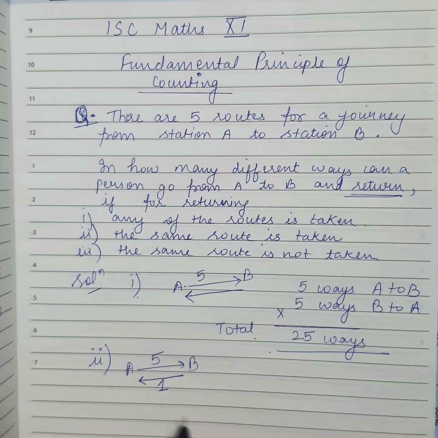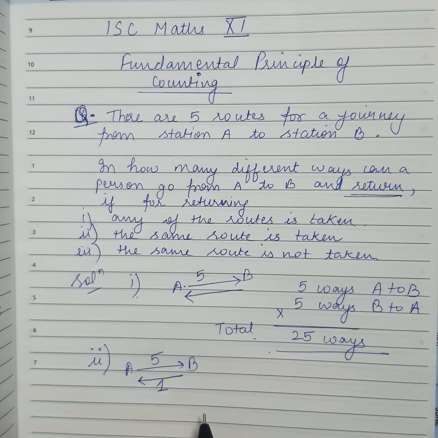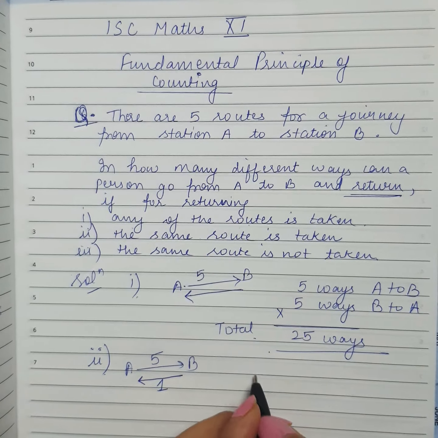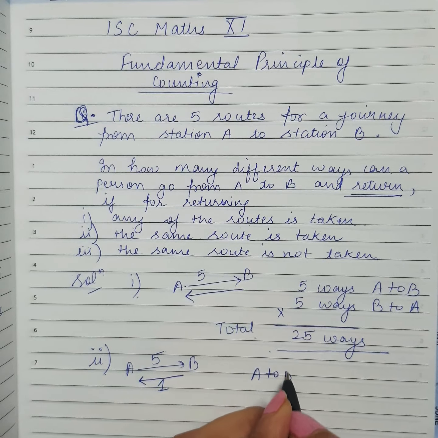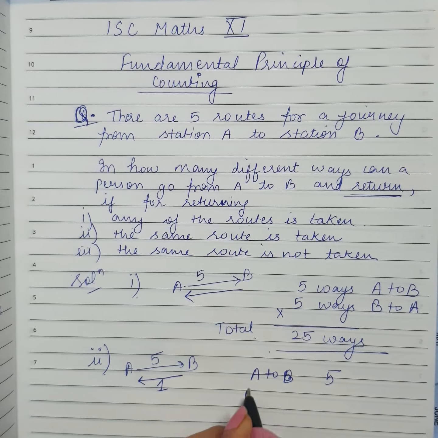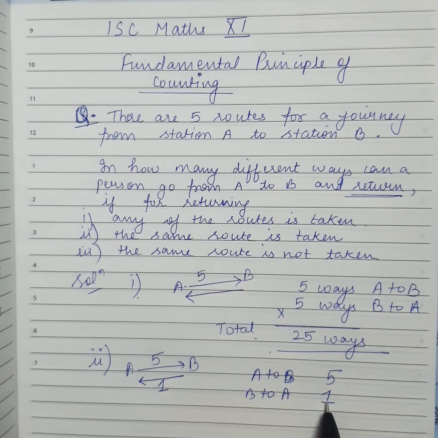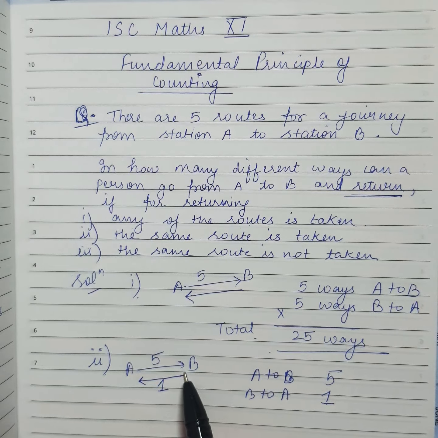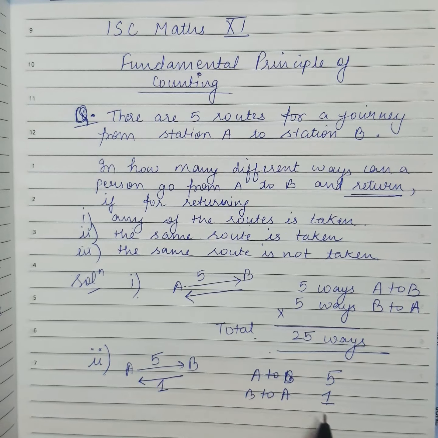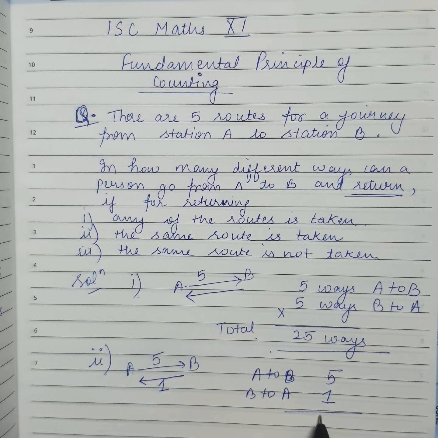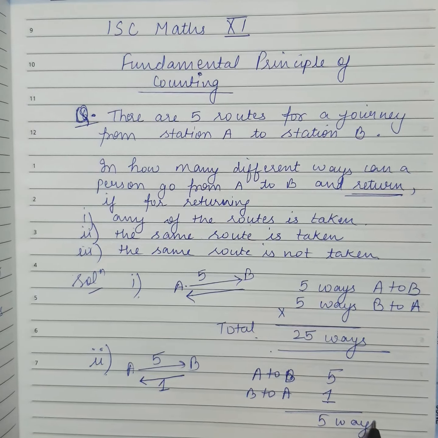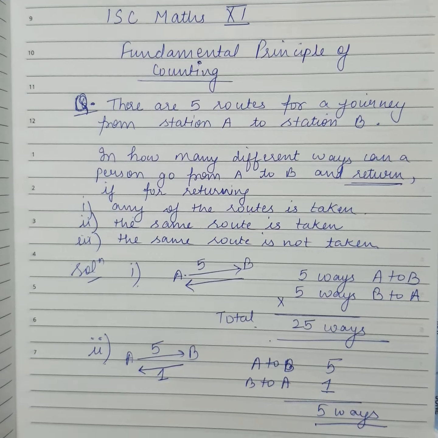So to come back he has exactly one way, no other choice. So from A to B, number of choices are 5. From B to A, he is left with only one choice, the one which he has used for A to B. With the same way he has to come back. So 5 ways only he can come back with the same way.